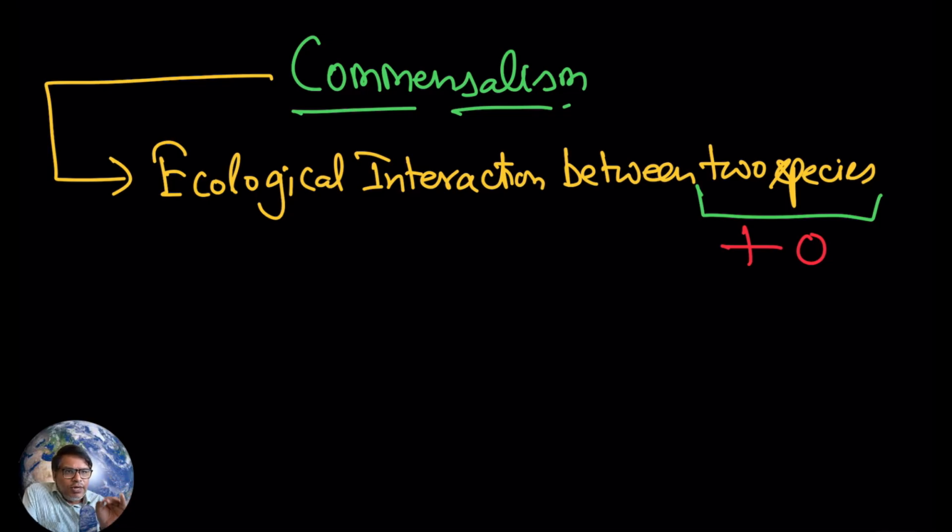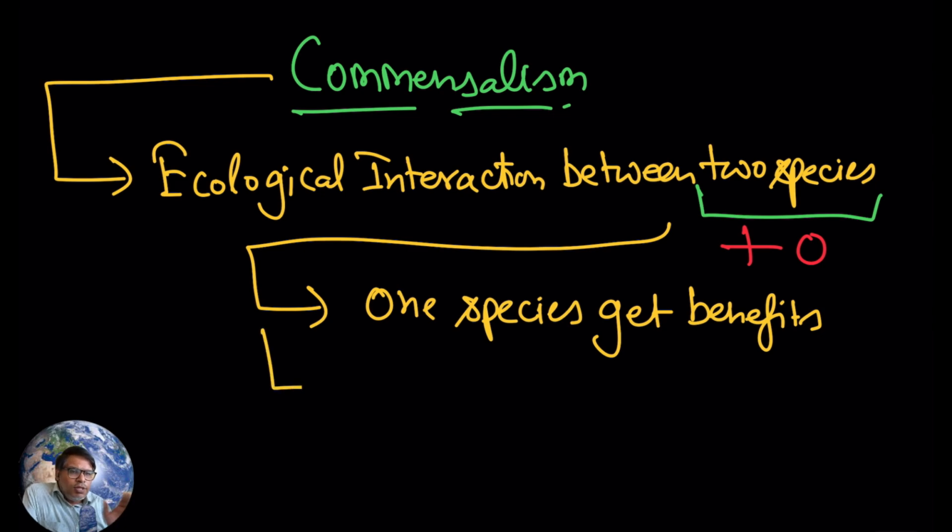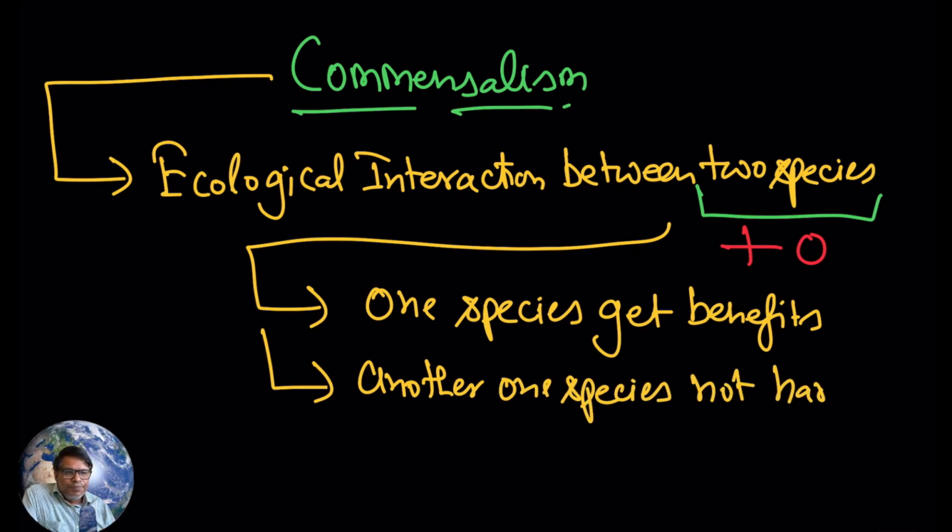So commensalism, you can define it as the ecological interaction between two species in which one species is going to get the benefit, and the other species will not be harmed. So hopefully it is clear what commensalism is. Now we are going to discuss some examples of commensalism.